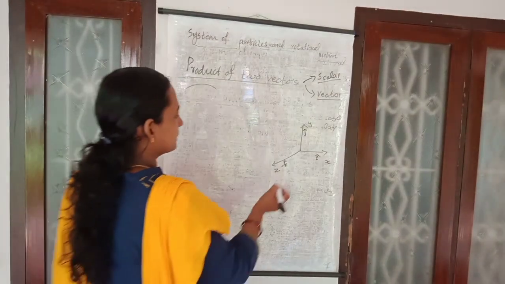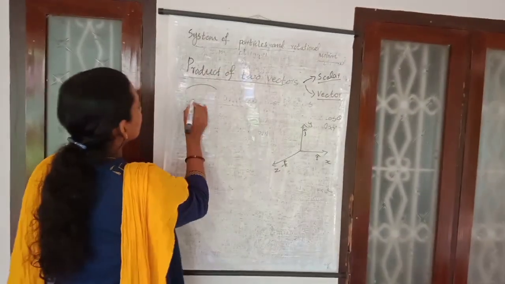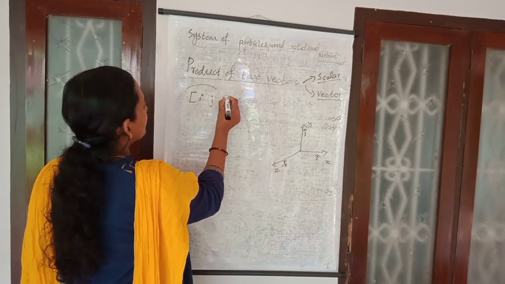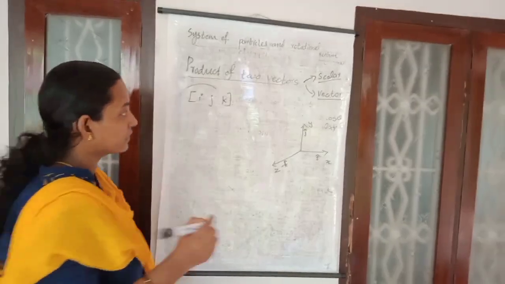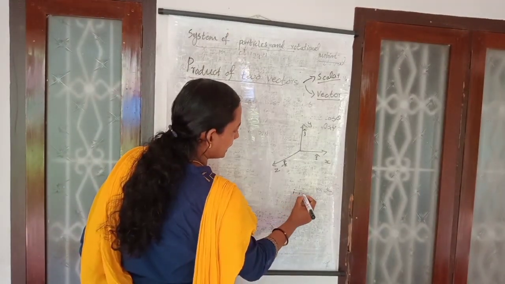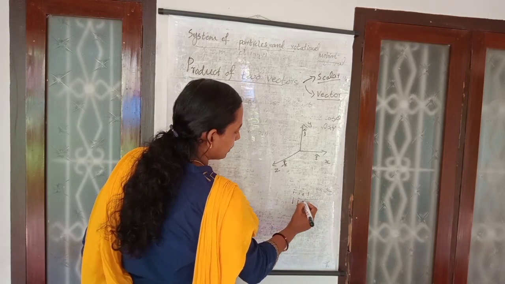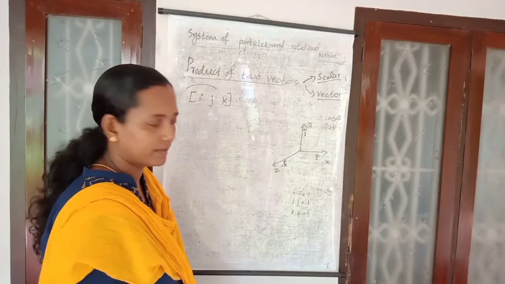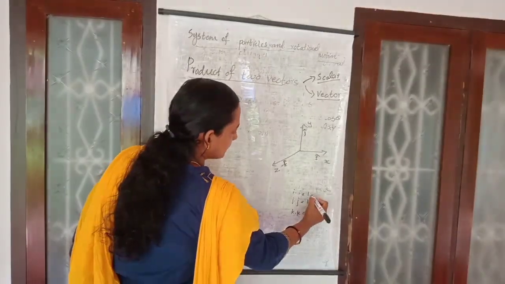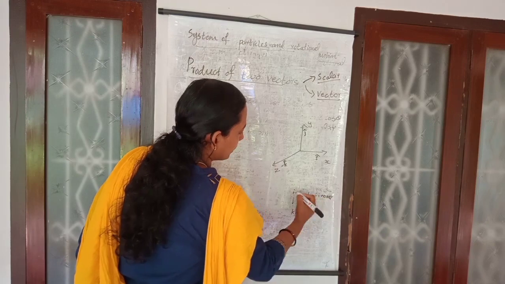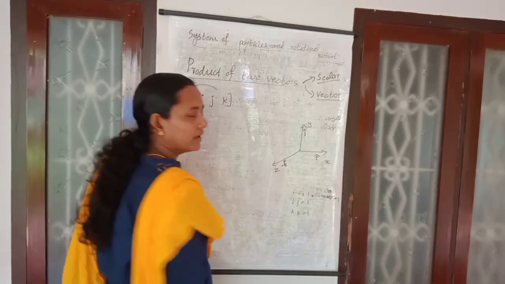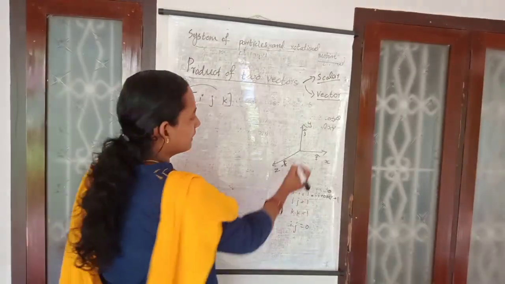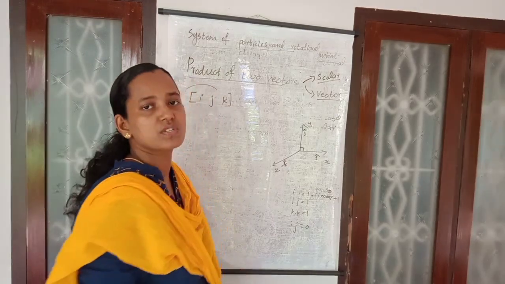So in this case, we are considering a system of three unit vectors i, j, k. As in the case of the scalar product, you studied that i dot i is equal to 1, j dot j is equal to 1, k dot k is equal to 1. Am I right? Because i dot i means cos theta, and theta is 0, therefore it will come as 1. But what is i dot j? i dot j is equal to 0, because the angle between i and j is 90 and cos 90 is 0.